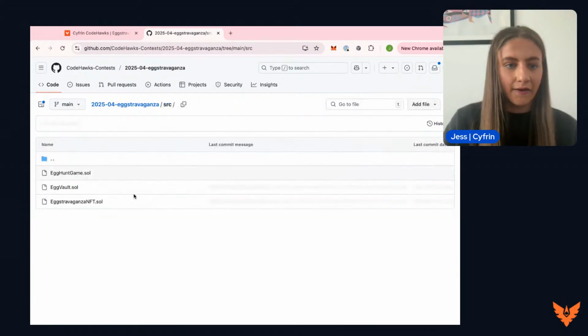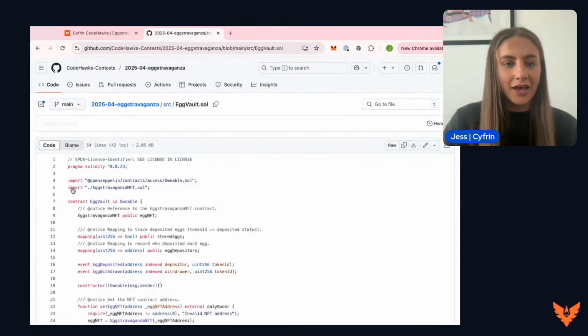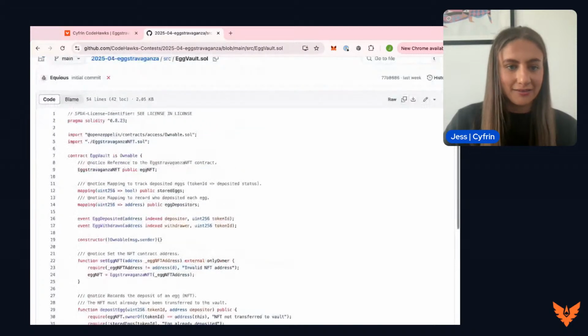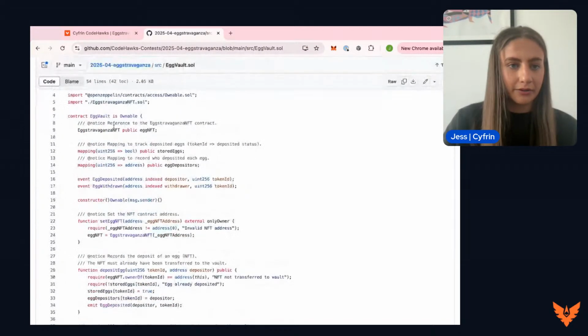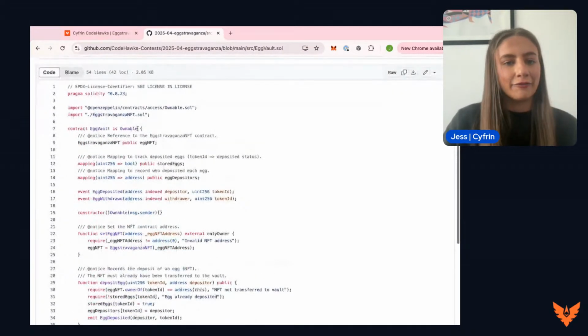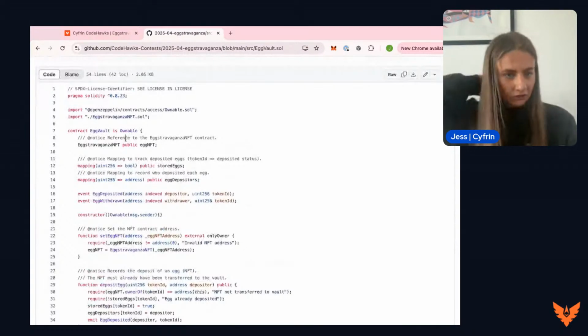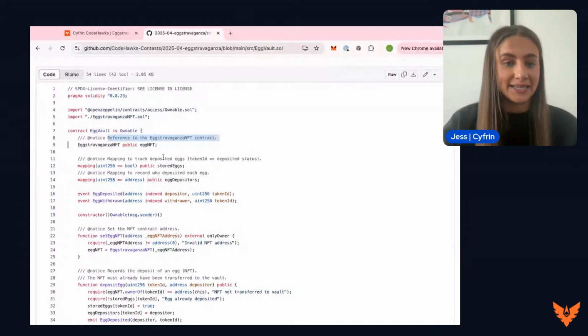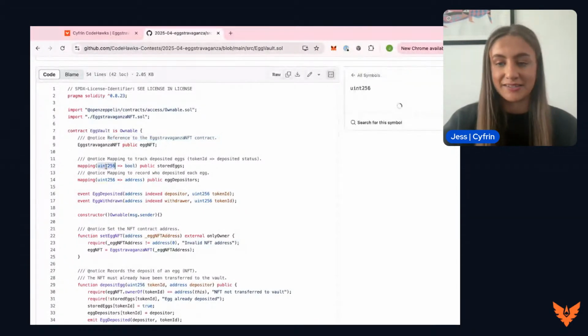So taking a look at the egg vault, we can see that this is an ownable contract, and then a reference to the Eggstravaganza NFT contract. We then have two mappings. So we are going to be mapping to track the deposited eggs. So we'll be taking the token IDs and then returning the deposited status.